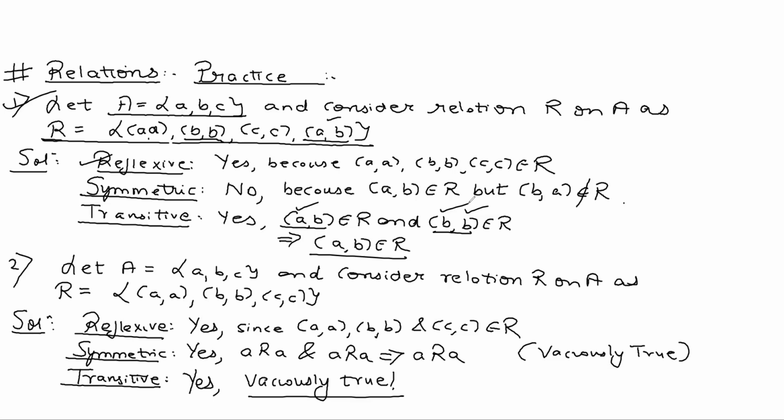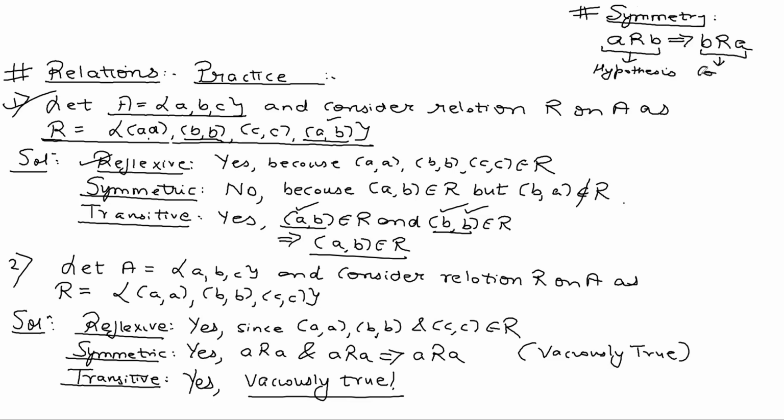Sir, can you explain the meaning of vacuously true once? Okay, the concept of vacuously true we had done in the previous lectures, and the concept goes like this. If you look at the definition of symmetry, I am writing it on the whiteboard. When is a relation said to be symmetric? A relation is said to be symmetric if A is related to B implies B should be related to A. This is called the hypothesis, and this is called the conclusion.